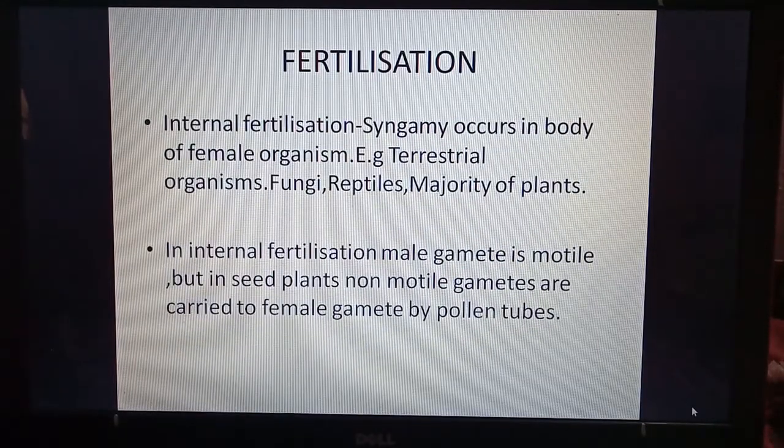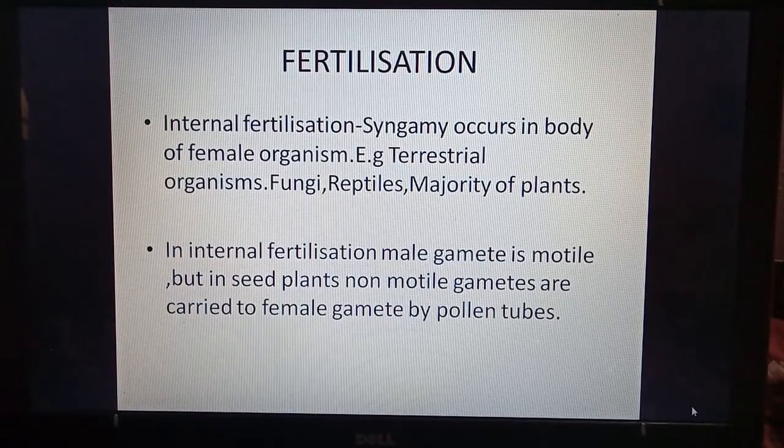Internal fertilization is when syngamy or fertilization occurs in the body of the female. Examples are terrestrial organisms which live on land. In this come fungi, reptiles and the majority of plants. In internal fertilization, the male gamete is motile, it moves, but in seed plants, non-motile gametes are carried to the female gamete by pollen tubes.